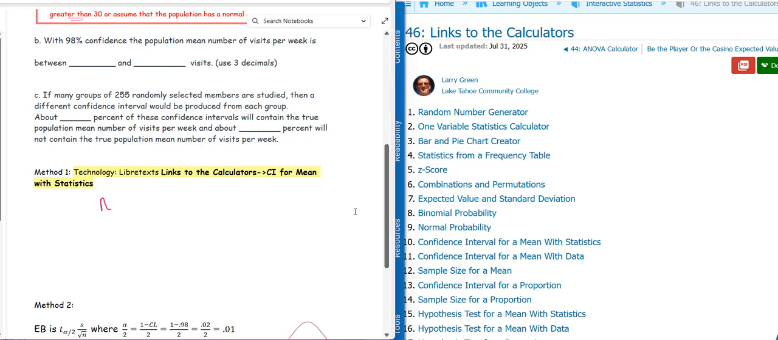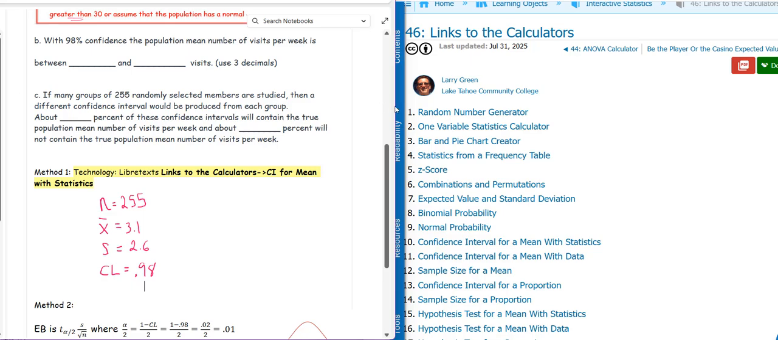So we know n is 255. That's the sample size. X bar, the mean number of visits, is 3.1. The sample standard deviation, s, is 2.6. And our confidence level, we want a 98% confidence interval, so this is 0.98.